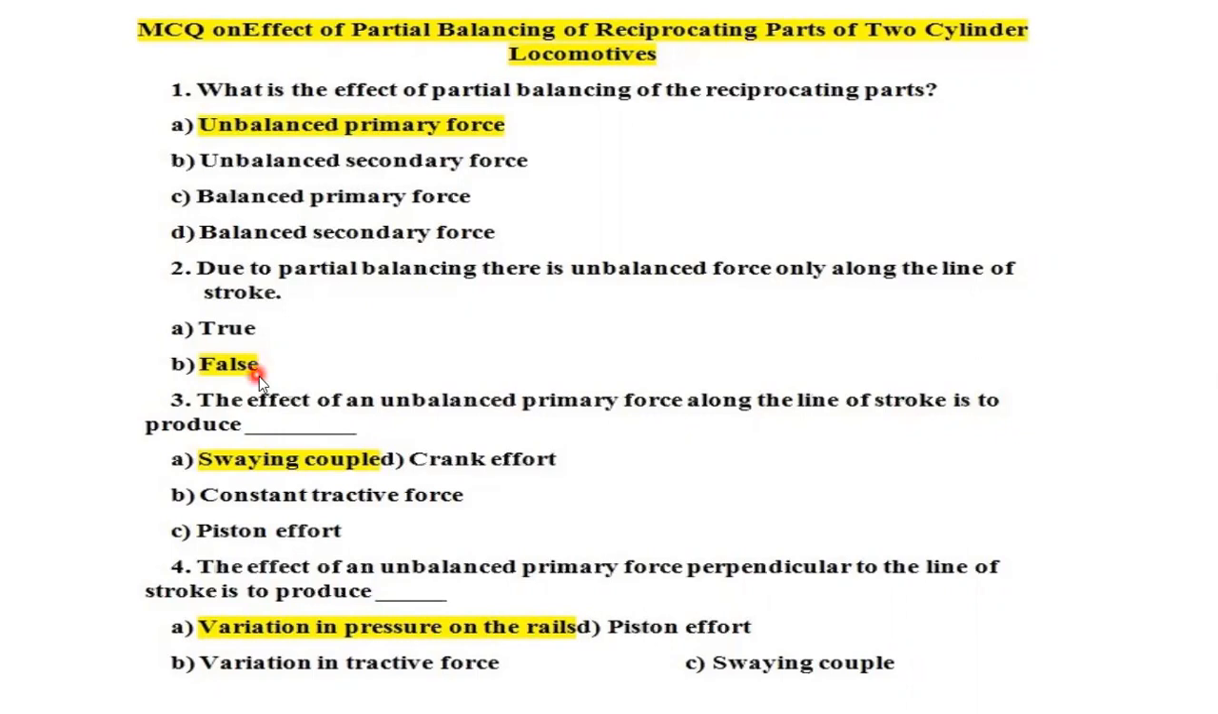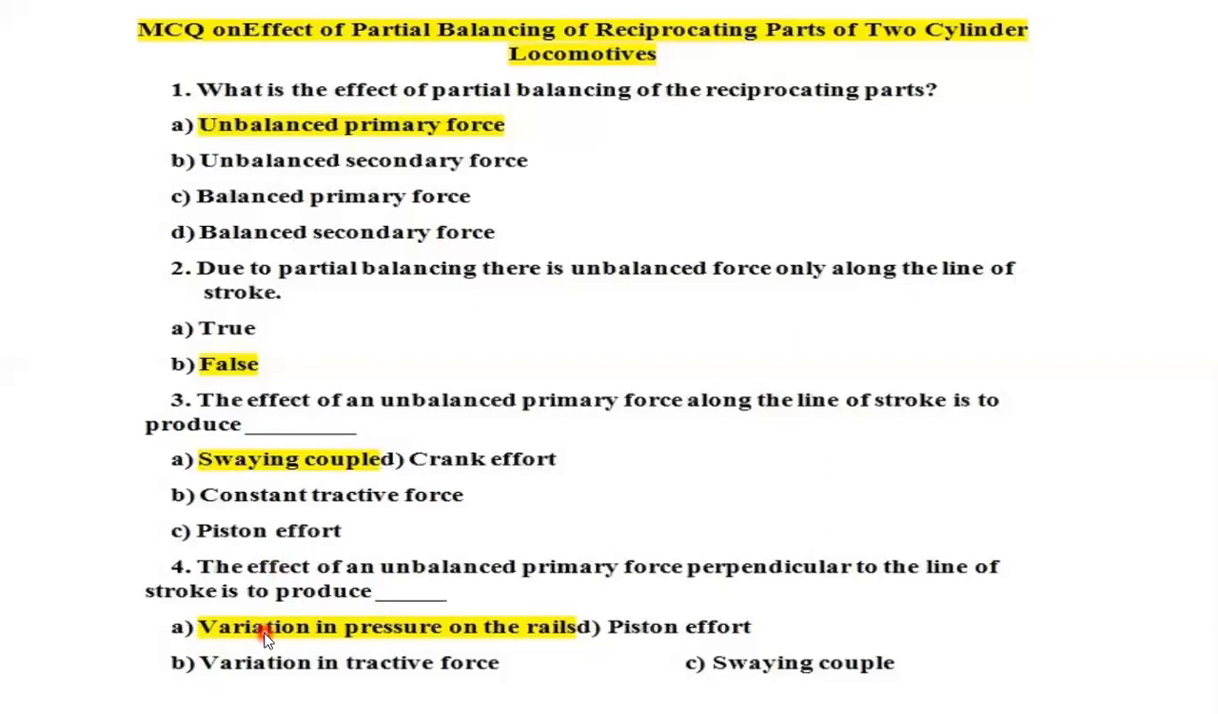So the answer would be false, because here they have given along the line of stroke. The answer is perpendicular to the line of stroke. And third one: the major effect of an unbalanced primary force along the line of stroke is to produce a swaying couple and change in tractive force along the line of stroke.